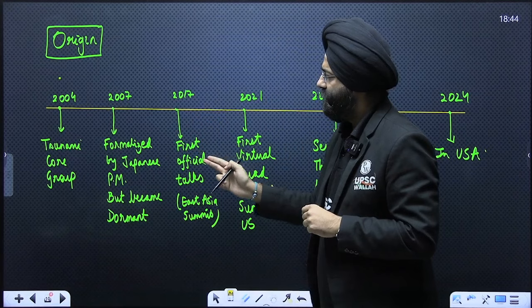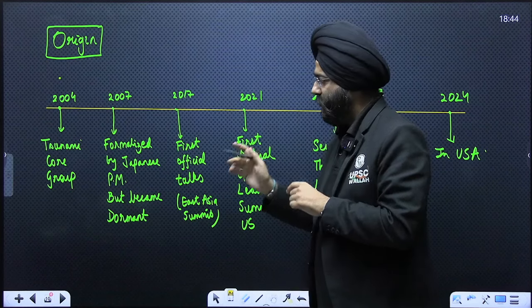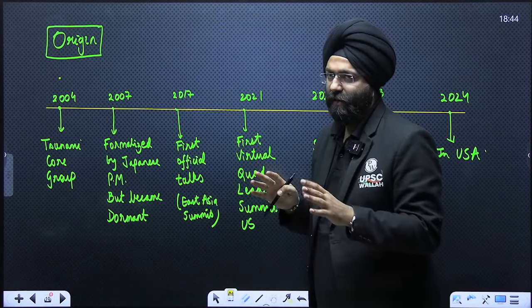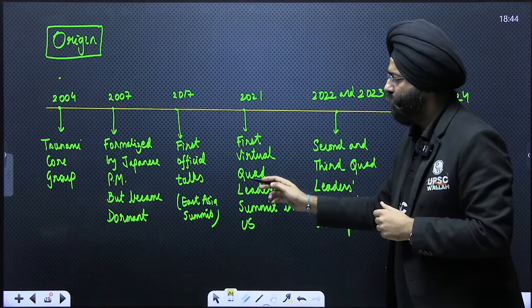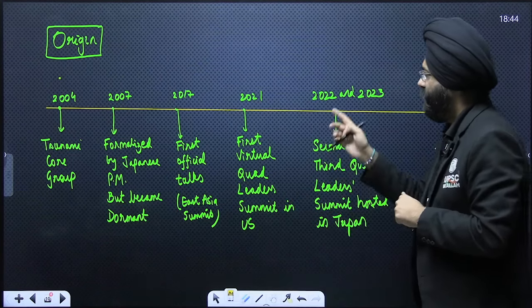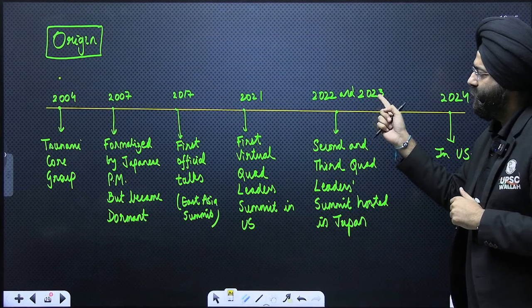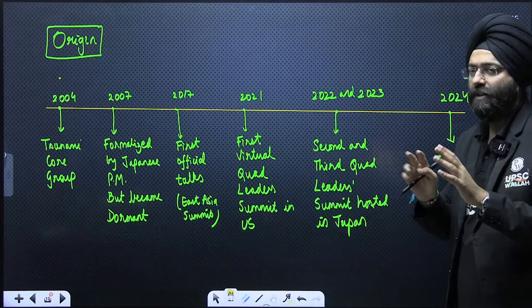In 2017, the first official talks took place on the sidelines of the East Asia Summit. In 2021, the first virtual Quad Leaders Summit, hosted by the United States, took place. In 2022 and 2023, the second and third Quad Leaders Summits took place, hosted by Japan.